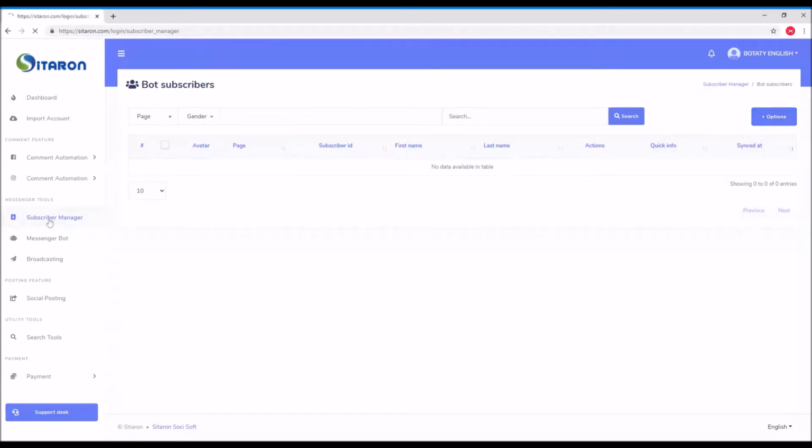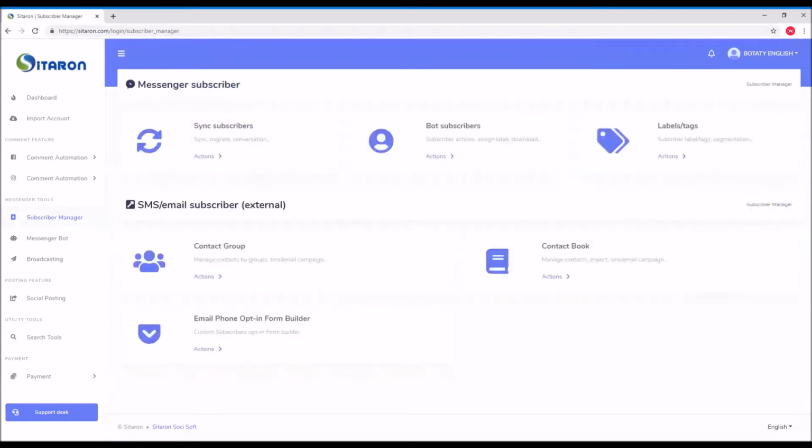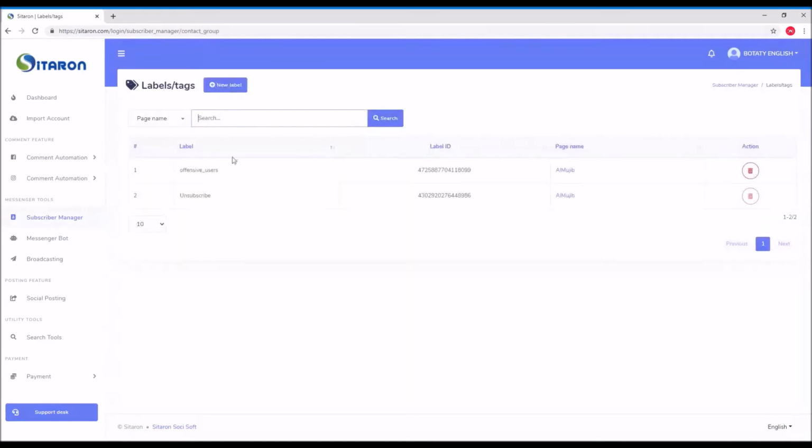What else do you have here in the subscriber manager? You have label and tags. You can see all tags you have created for the unsubscribe or offensive user or whatever. So you can see it from here, and you can add more labels if you need, and you can check by page, or you can search if you just created so many labels so you don't know how many pages and how many labels have been created, then you can come through this option.